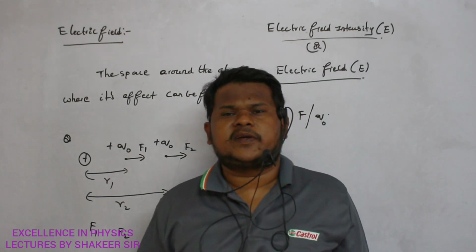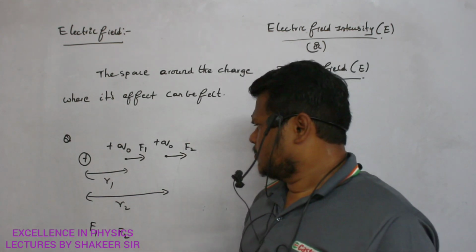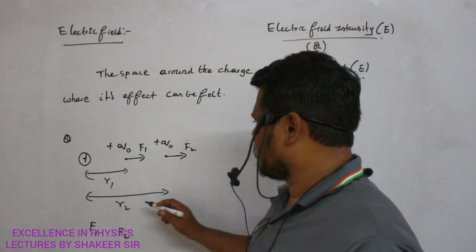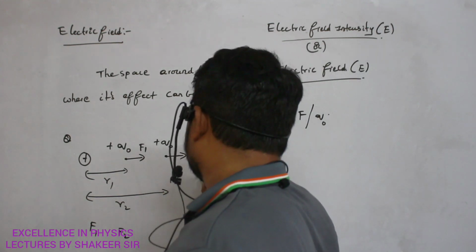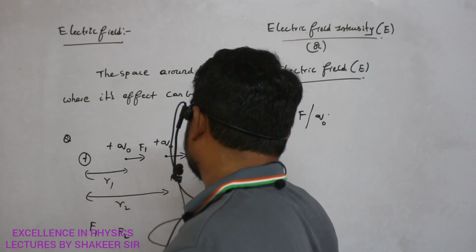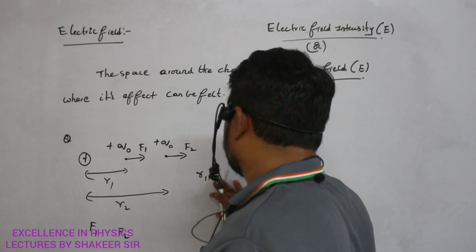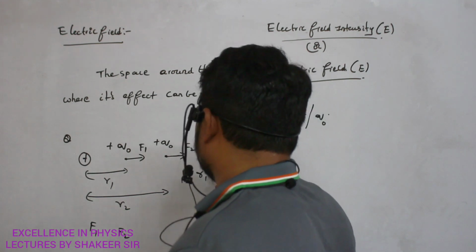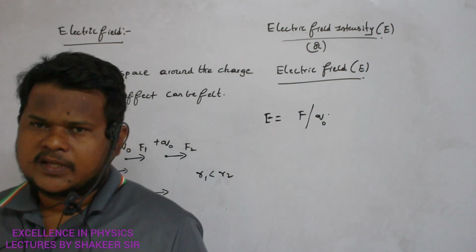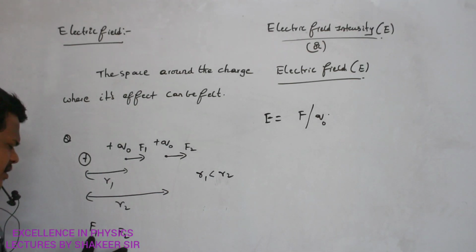What is the relation between F1 and F2? First of all, what is the relation between R1 and R2? Definitely I can say R1 is less than R2. So R1 is less than R2. Definitely R2 is greater than R1, no? Then what is the relation between F1 and F2?